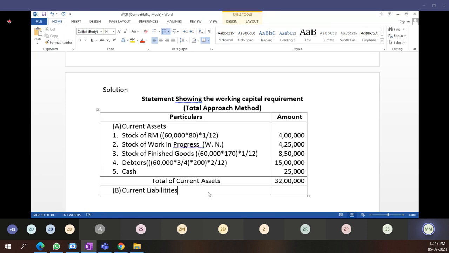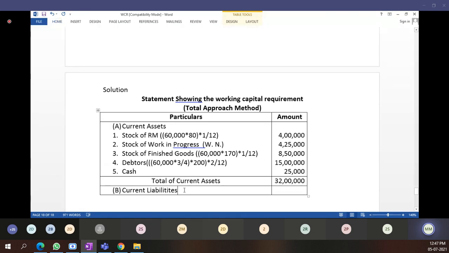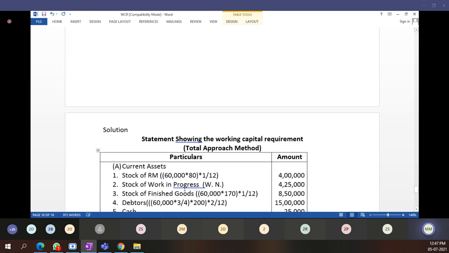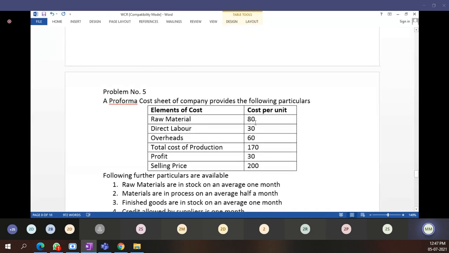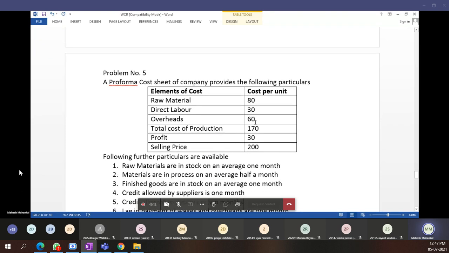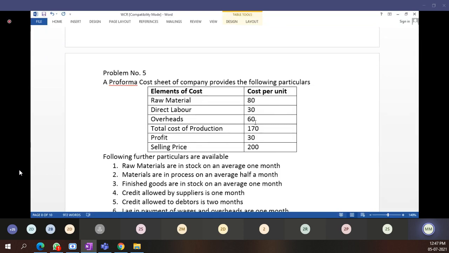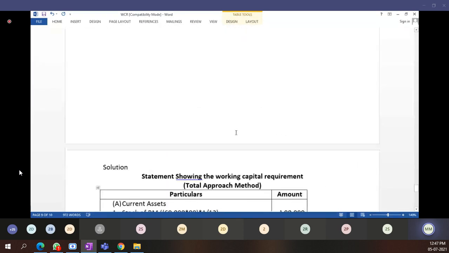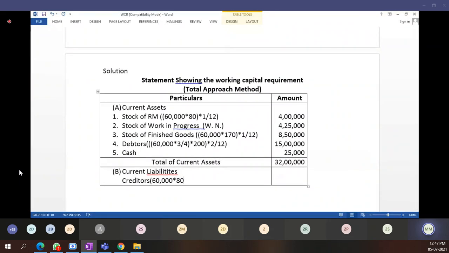Current liabilities. Yes, sir, correct, 32 lakhs. Creditors. See, creditors means those from whom they have purchased raw material. How much do you have to pay creditors now? See, 80 rupees per unit raw material you have considered, and 60,000 units of raw material you are going to purchase. That much is your creditors. You purchased raw material, so those from whom you purchased are called creditors.